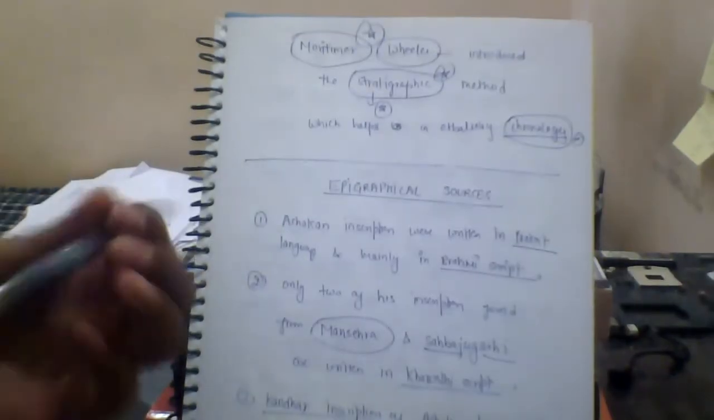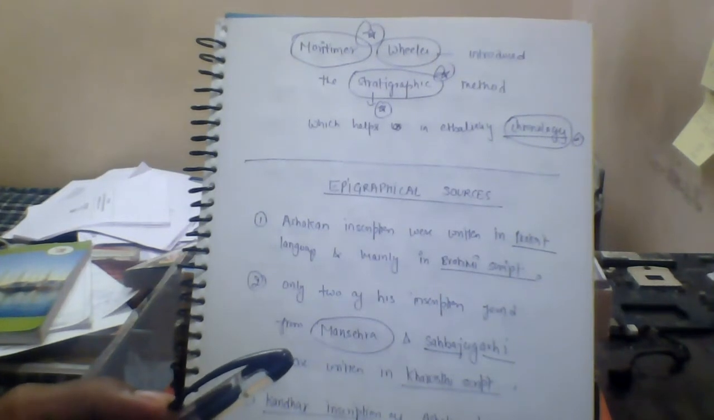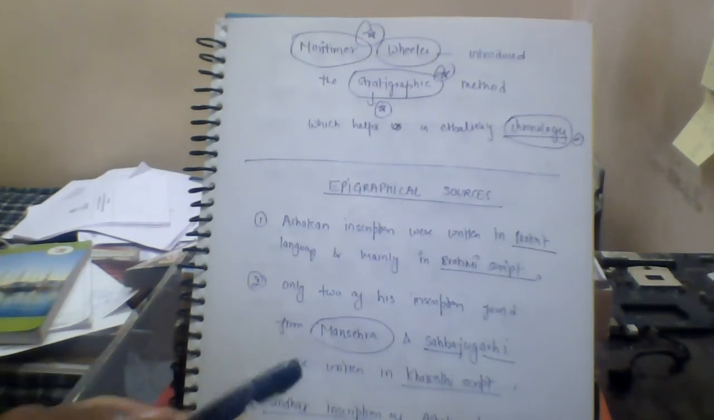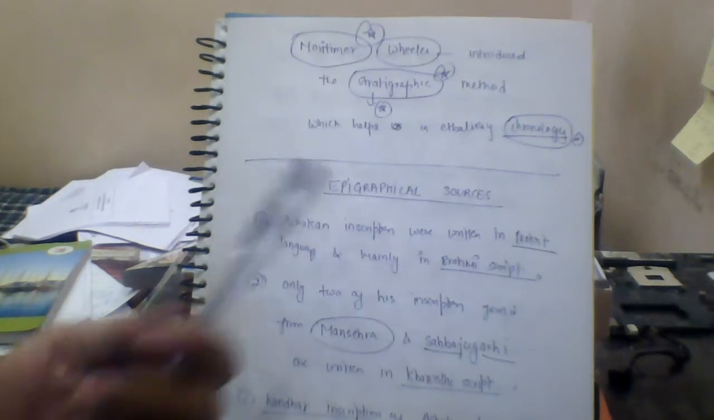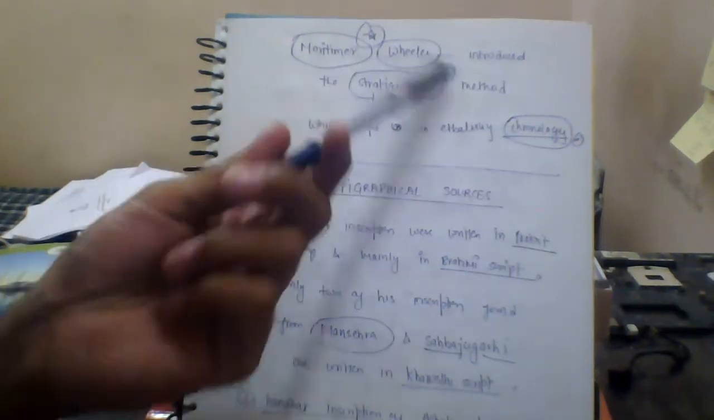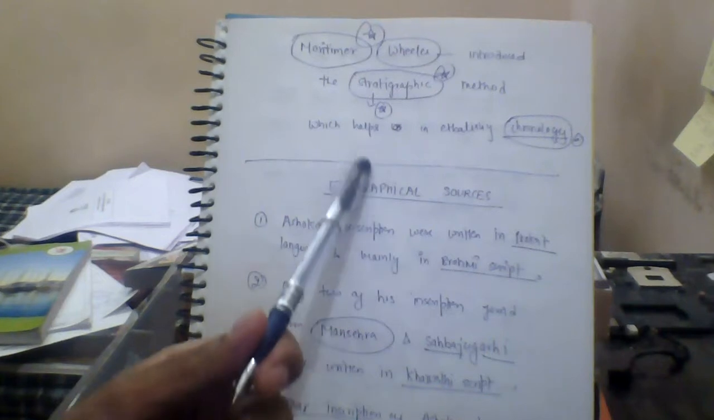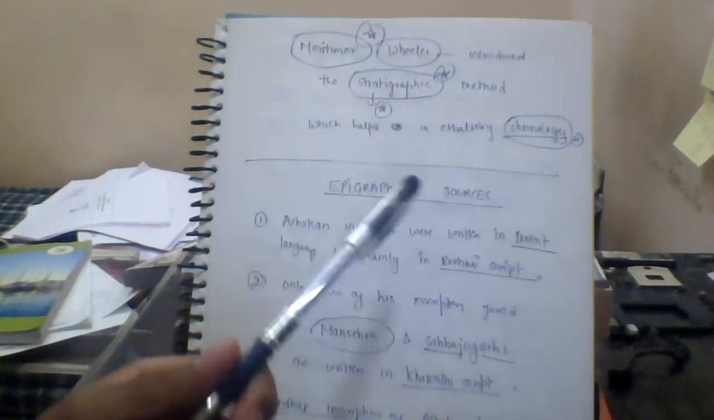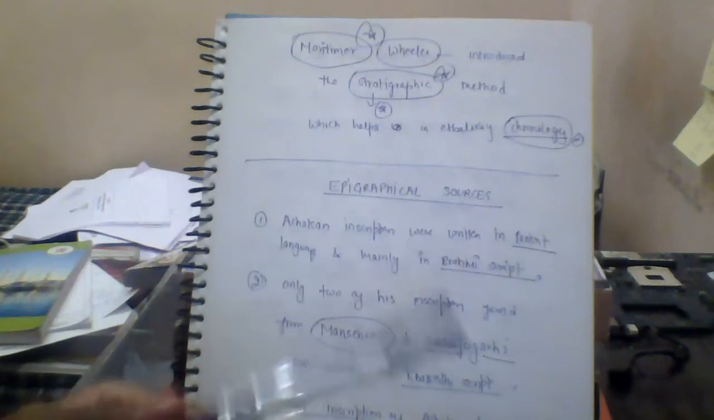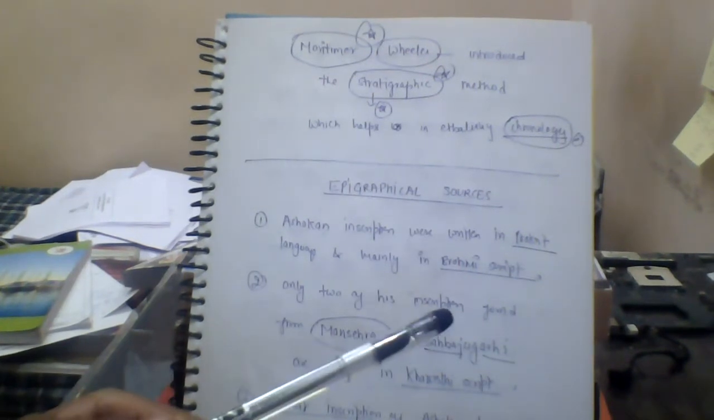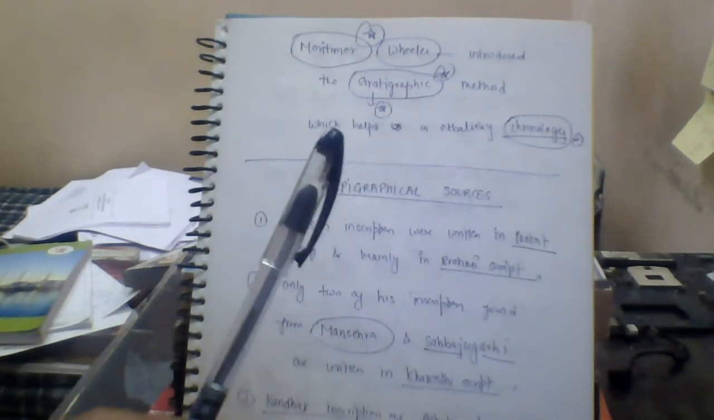Now moving to the next thing, there was another person called M. Wheeler. He introduced the stratigraphic method. What is the stratigraphic method? This is also a fascinating issue. The stratigraphic method helps us in establishing chronology. Chronology in the sense that this event happened in this particular year, that event happened in that particular year.